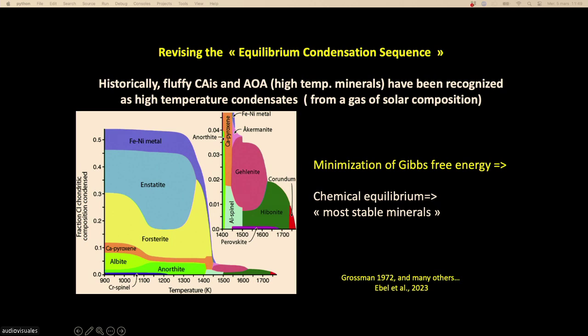If you do this computation, at high temperature you form corundum, hibonite, gehlenite. Those are typically minerals that you find in CAIs. So you say, wonderful, it works for CAIs. At lower temperature, you find other phases: iron-nickel, enstatite, forsterite. And this is more or less what you see in enstatite chondrites. But the equilibrium condensation sequence does not work so badly for enstatite chondrites, yet it does not explain at all what you see in ordinary chondrites, or in carbonaceous chondrites. In particular, there are no phyllosilicates here.